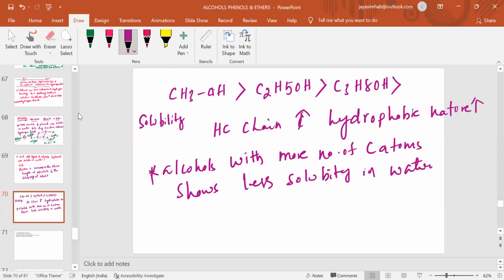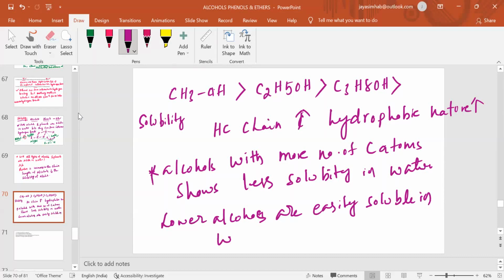Understand? That's why lower alcohols are easily soluble in water. So this is the important point that you have to remember. Whatever it may be, alcohols with lower molecular mass are easily soluble in water, or easily miscible in water. You can say it like that. Understand?